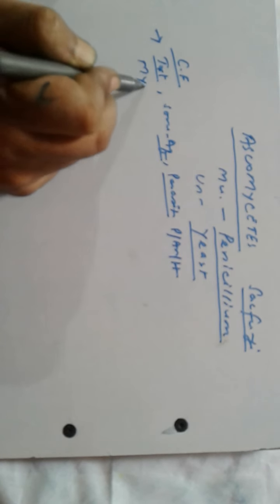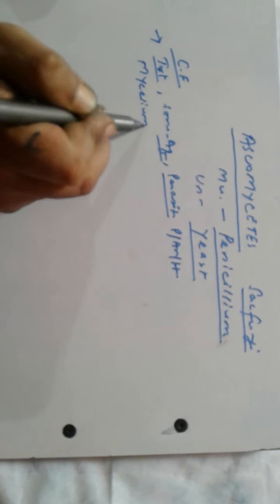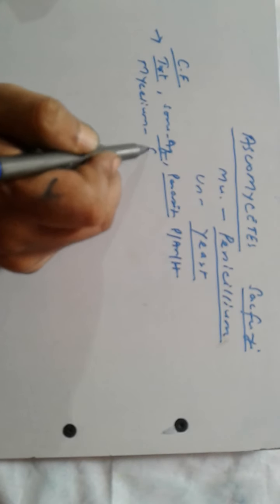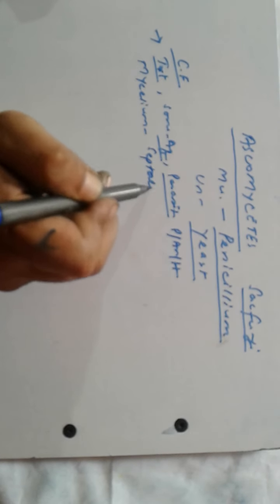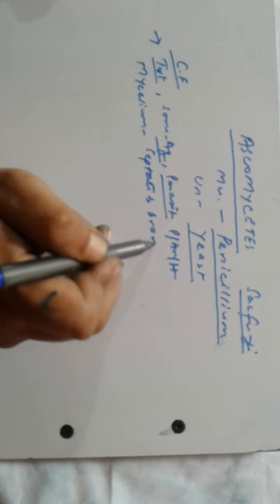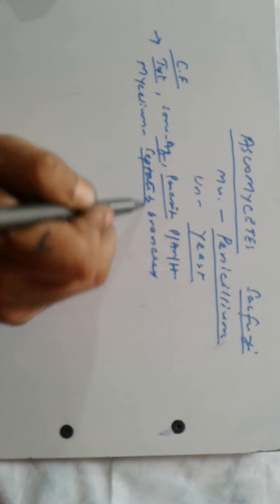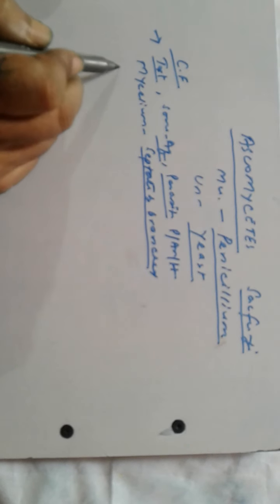Mycelium here is septate and branched. Cross walls are formed.